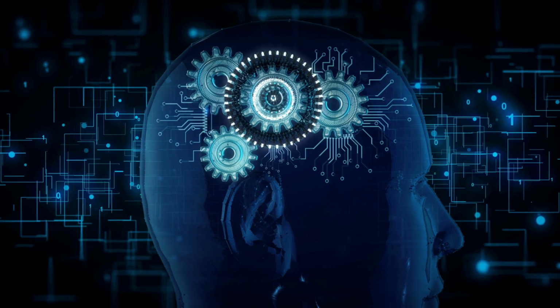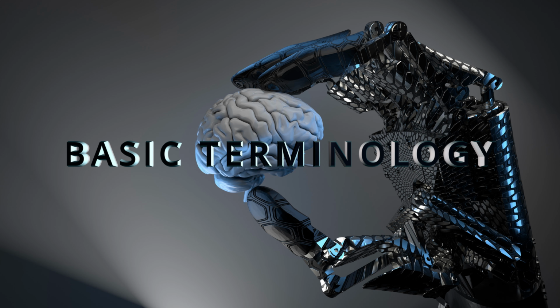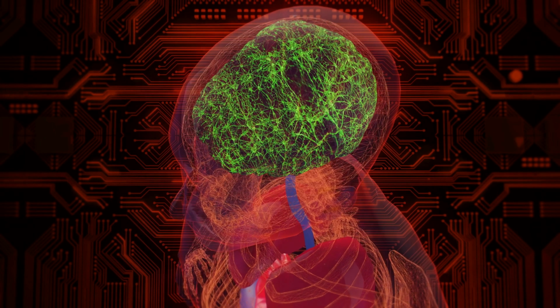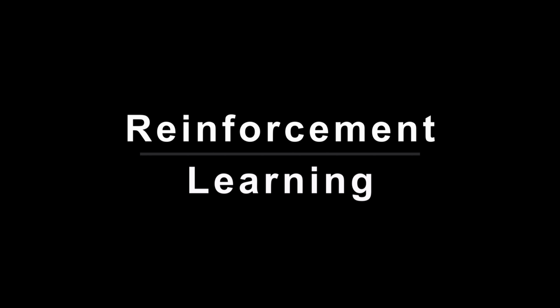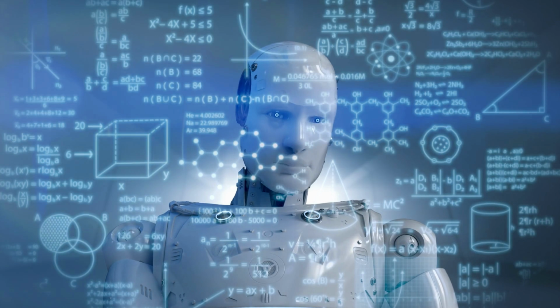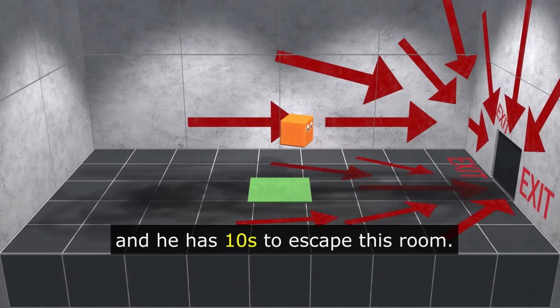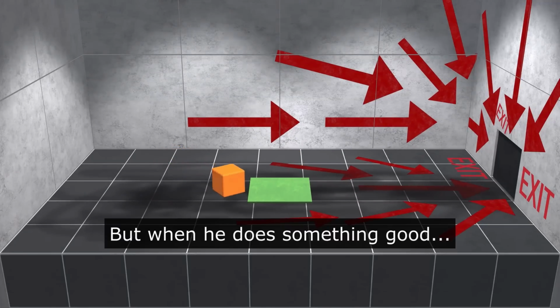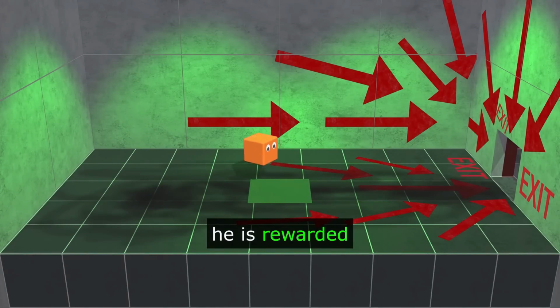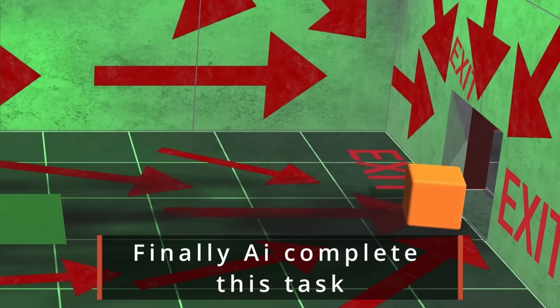Before understanding ChatGPT, you have to understand the basic terminology of machine learning so that you do not face any problem while understanding ChatGPT. So first of all, let's talk about reinforcement learning. Reinforcement learning is the field of machine learning that involves learning without the involvement of any human interaction, as it has an agent that learns how to behave in an environment by performing actions and then learns based upon the outcome of these actions, to obtain the required goal that is set by the system to accomplish.